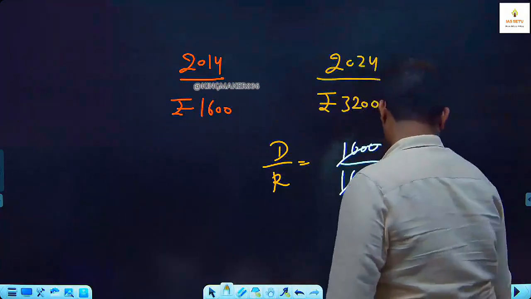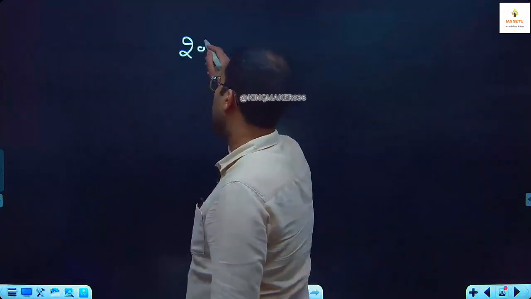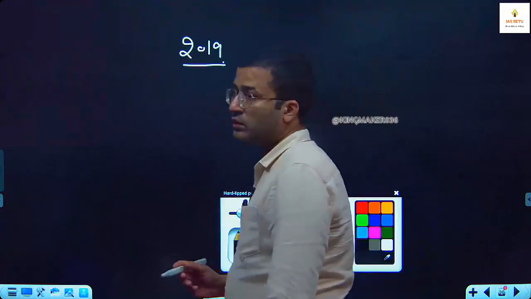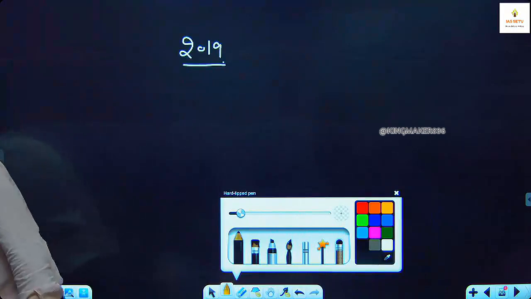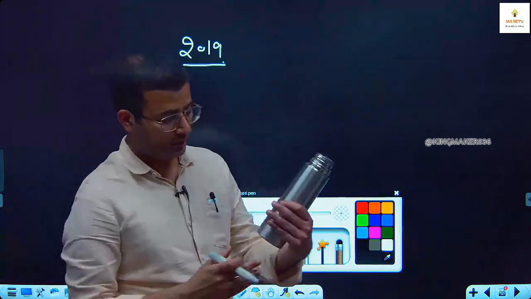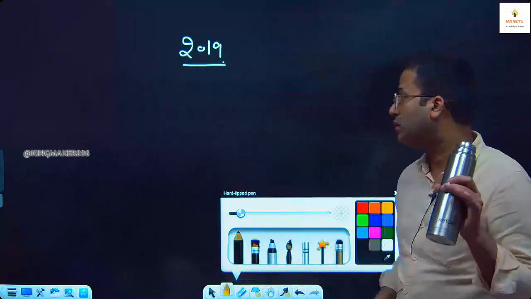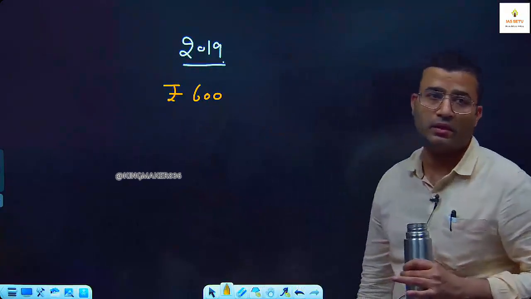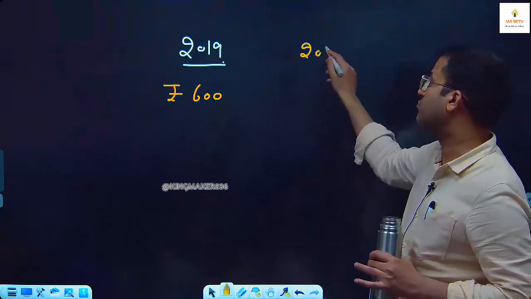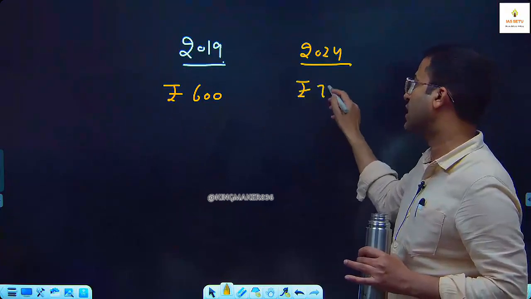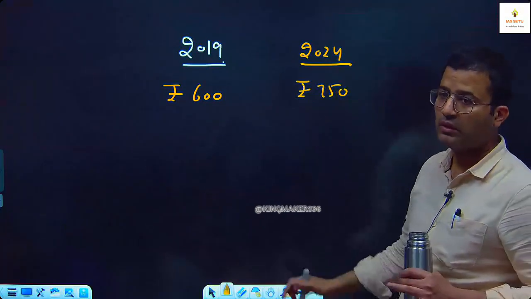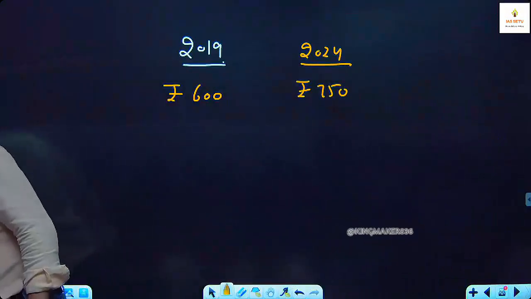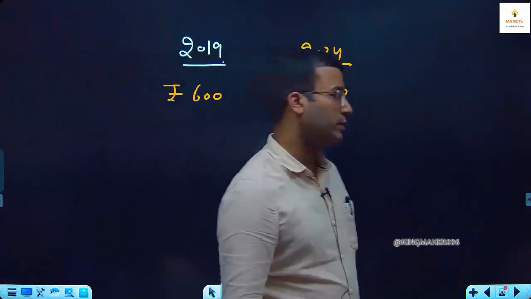You try one question. In 2019, for example, this bottle price was rupees 600. Okay. In 2024, the price now here is 750. Okay. Take your time, just find how much percentage increase is there in the bottle price over the period.